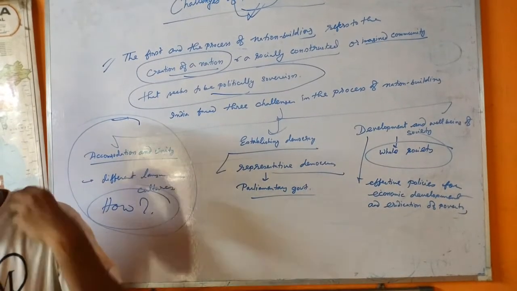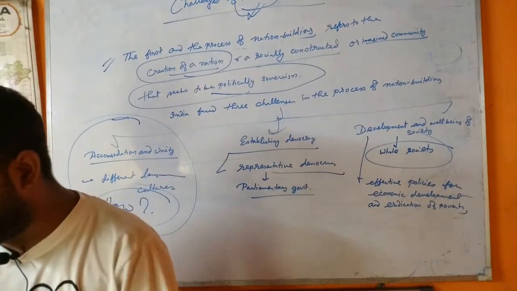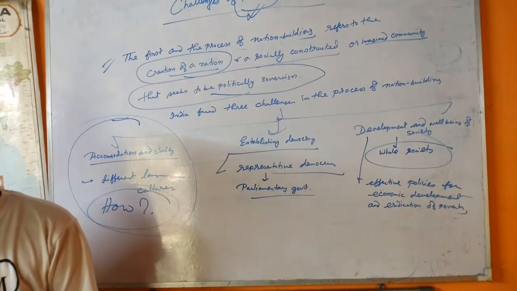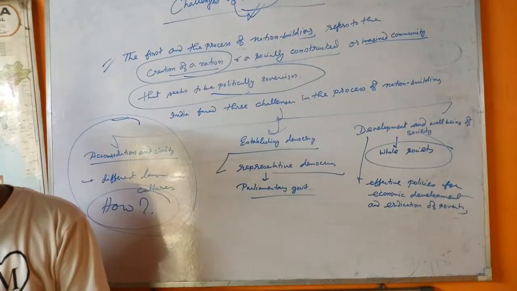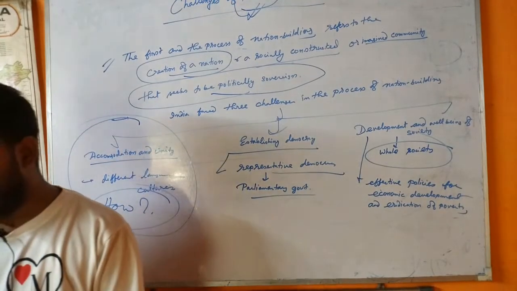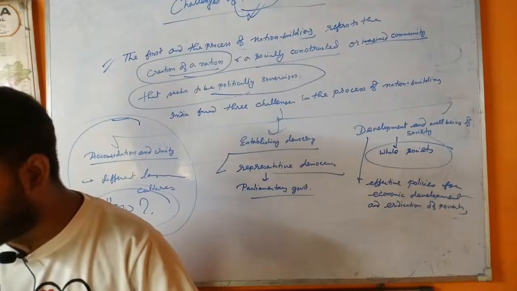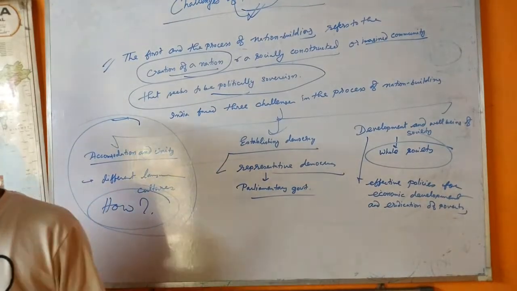You are free. You are free to go to your temples. You are free to go to your mosque and to any other place of worship in this state of Pakistan. You may belong to any religion or caste or creed that was nothing to do with the business of the state.